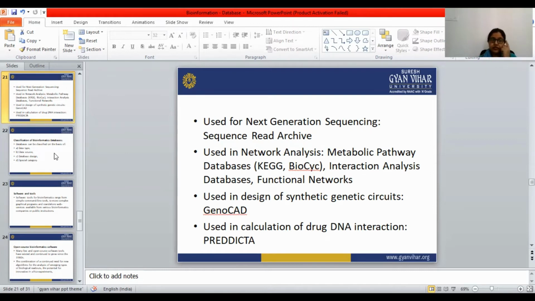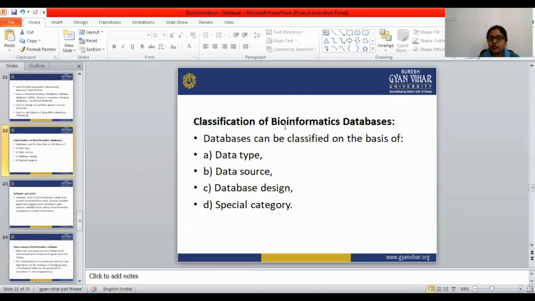Let's see the classification of bioinformatic databases, and the format of the database. Databases can be classified on the basis of data type, data source, database design, and special category.